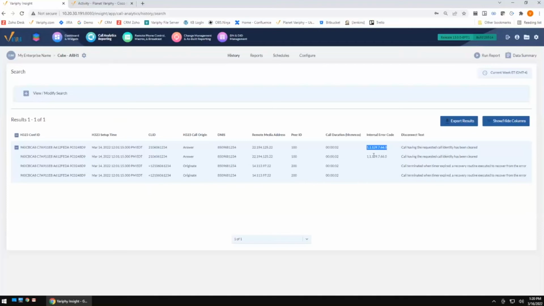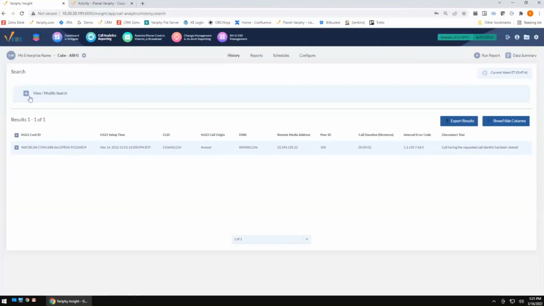The call was presented to the cube. We received our error code. It attempted to go back out, came back in, was represented to the cube, and again attempted to go back out. We can tell that by looking at our answer and our originate legs. So there's a lot of value in being able to sequence, but also unsequence those to look for different types of anomalies, or just isolate your call detail down to the specific things you're searching for.